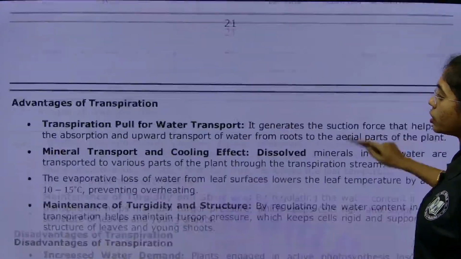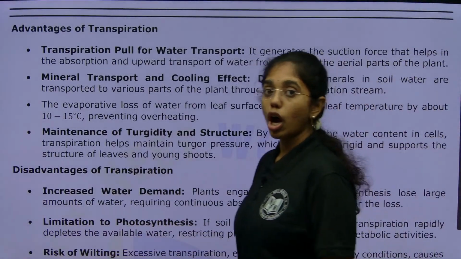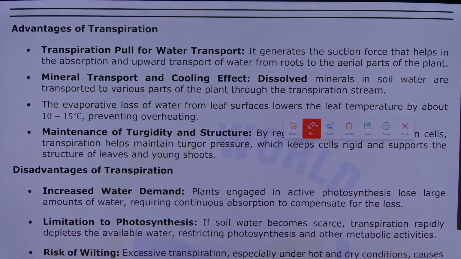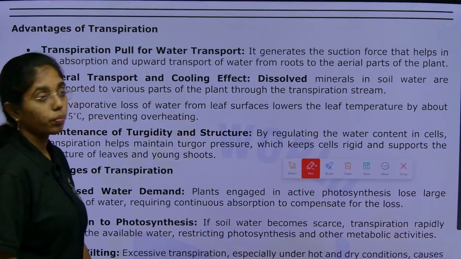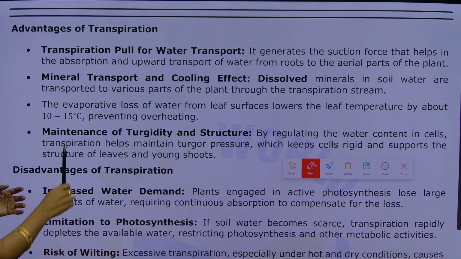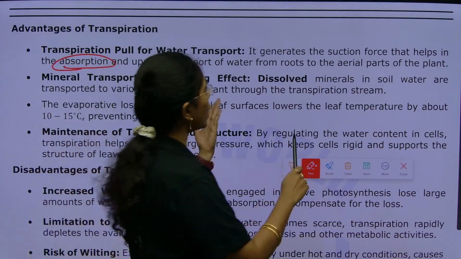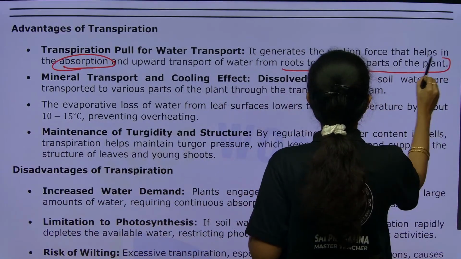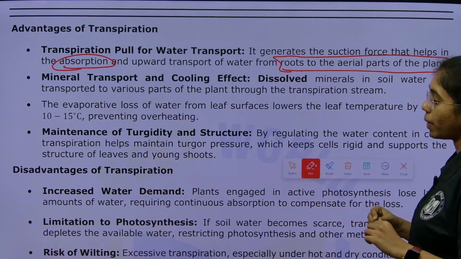Okay. After which, advantages of transpiration. What are the advantages of transpiration? Here we go. First is transpiration pull for water transport. It generates some suction force that helps in absorption and upward transport of water from roots to the aerial parts of the plant. So, this will provide the suction and transport from roots to aerial parts of the plant.